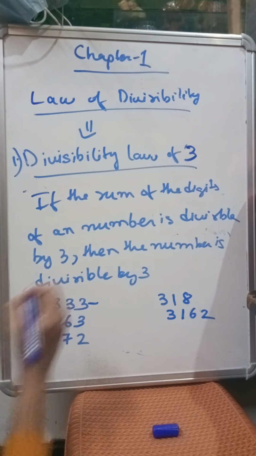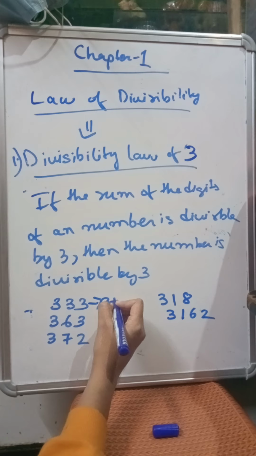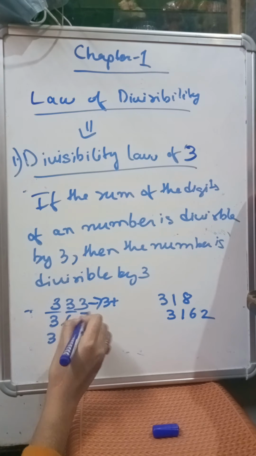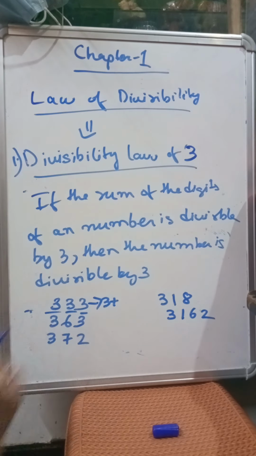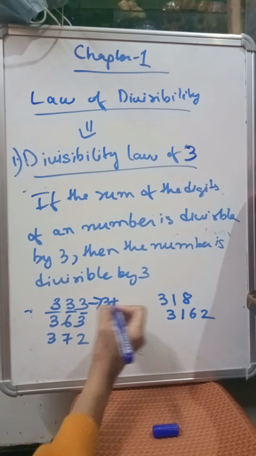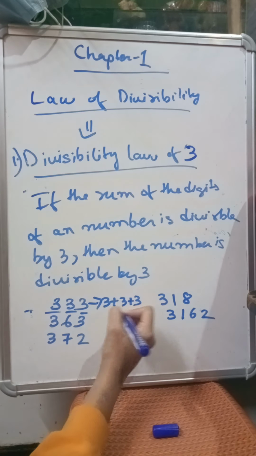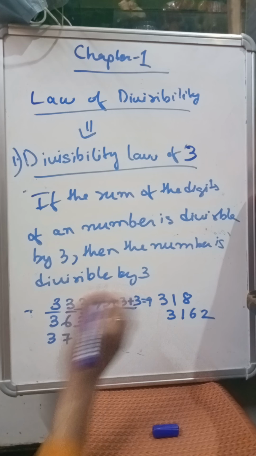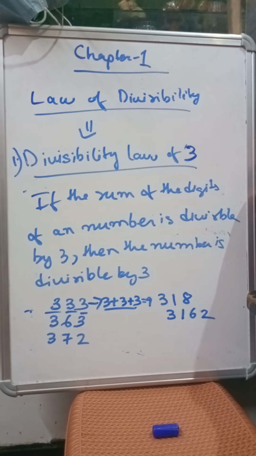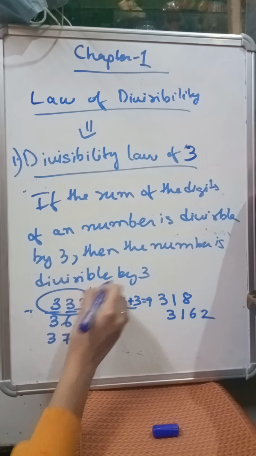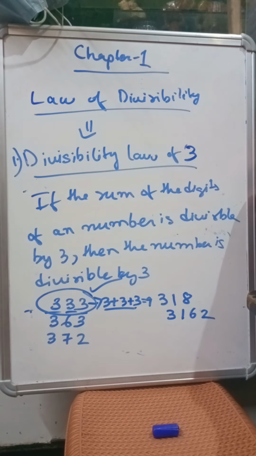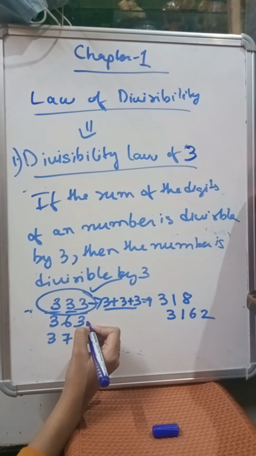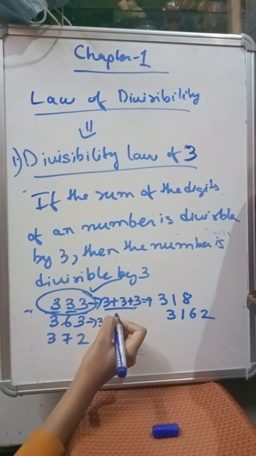Okay. Suppose 3 3 3, all the digits, how many digits are there? 3 digits. So these 3 digits we have to add individually. That is 3 plus 3 plus 3. What is 3 plus 3 plus 3? It's 9. So 9 is divisible. 9 is present in 3's table. That means this 333 is divisible by 3. Right? Got it? Now let's take this one. 3 plus 6 plus 3.